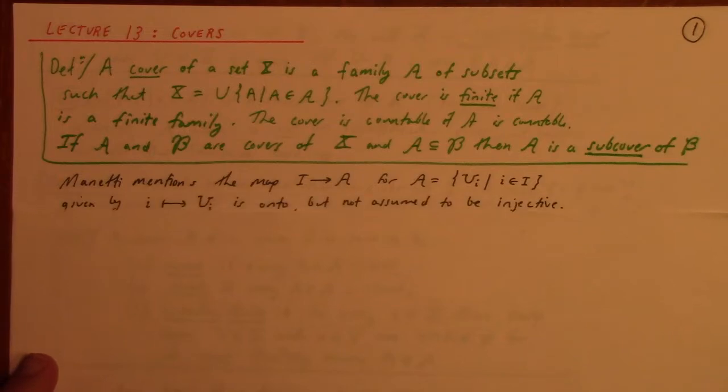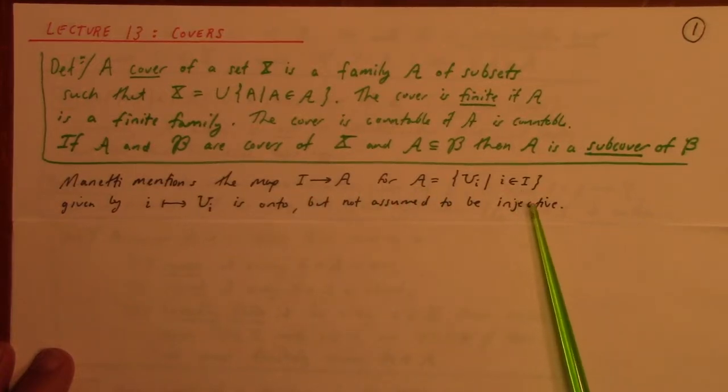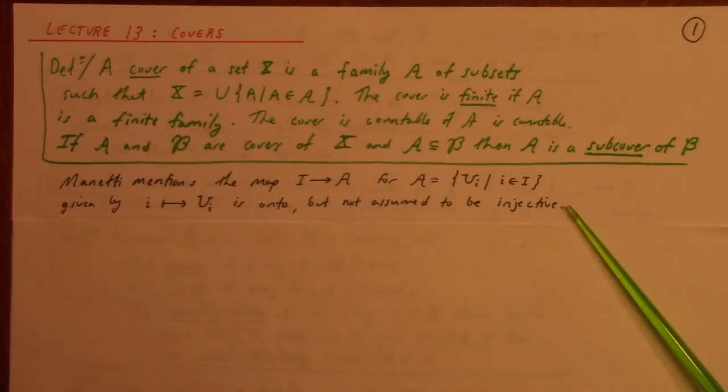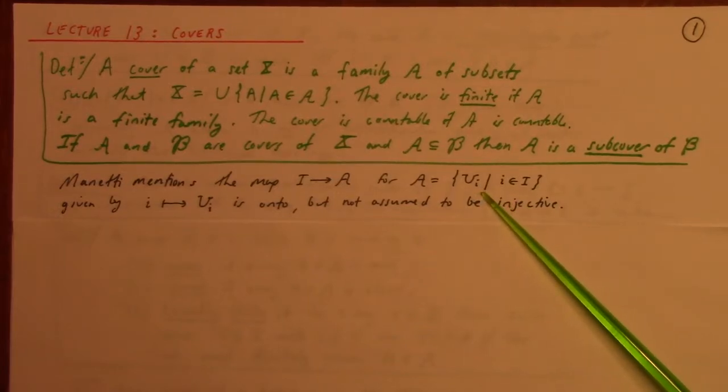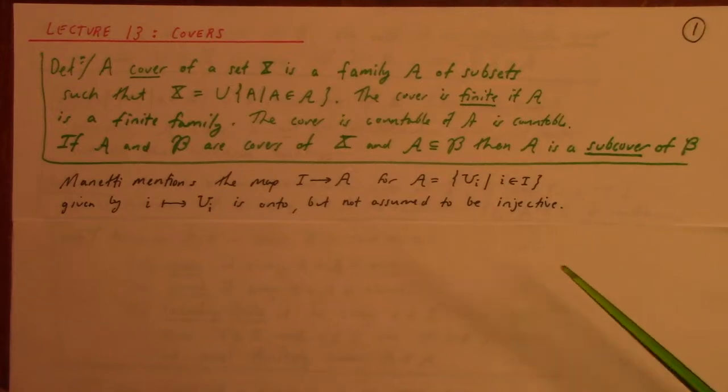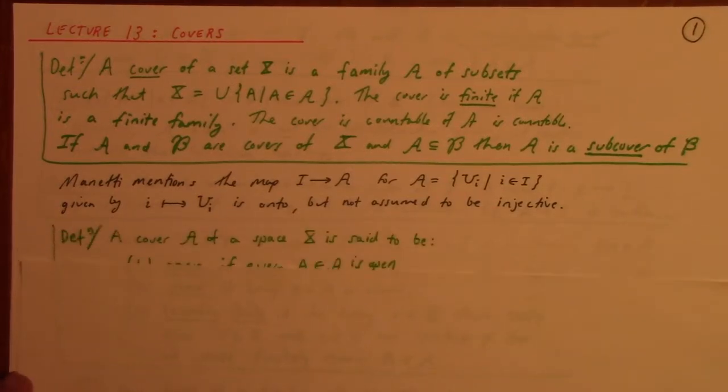Manetti makes a comment here in passing that the mapping from I to A_i is onto for this family, but it's not assumed to be injective. I don't know quite what to do with that, but just keep that in mind, I suppose. Goodness, I don't ever recall working with an index which wasn't one-to-one. I mean, the index doesn't have to be a natural number, but to use indexing which is not injective seems very strange to me. Goodness, anyway.